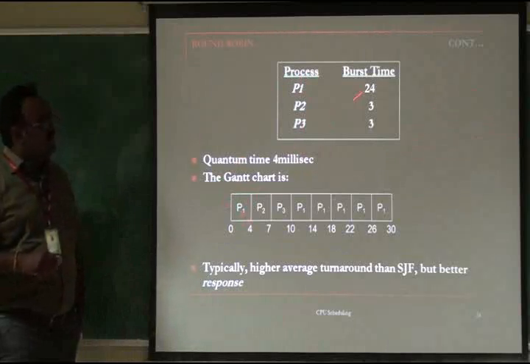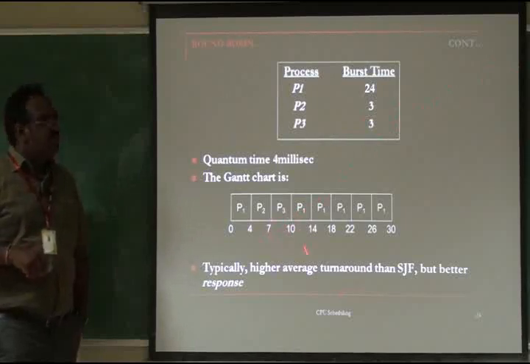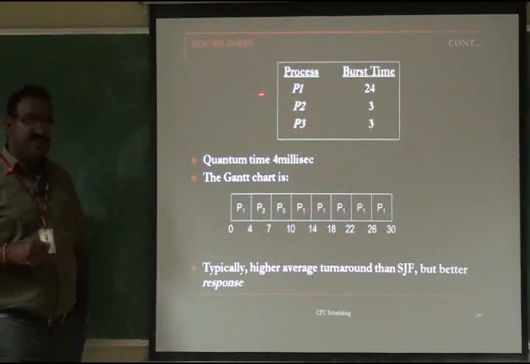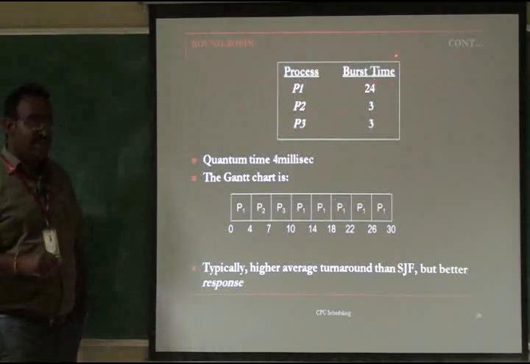P1 now gets 4 milliseconds. That is 24, remaining time is 20. P2 gets a quantum of 4 milliseconds, but P2 has a burst time of 3 milliseconds, so it is completed immediately. Then P3 is 3, the quantum is 4, which is more than needed, so P3 is executed and completed. P2 and P3 have completed their entire execution. P1 is the only remaining process, which has 20 remaining.